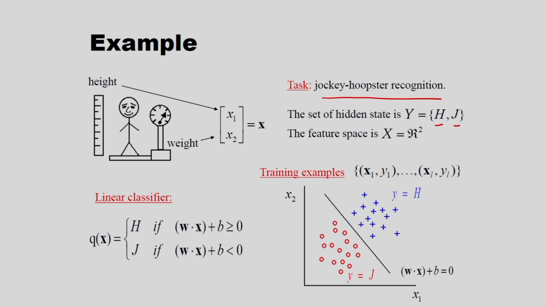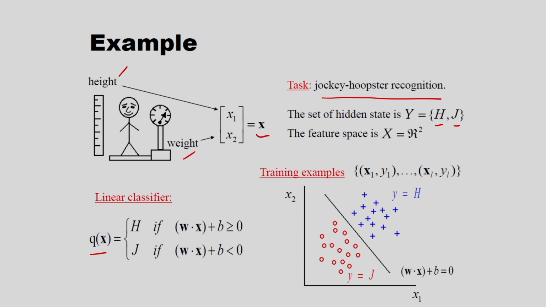In this case I am considering two features, one is the height, another one is the weight. So, x is the feature vector and x1 is the height and x2 is the weight. I am measuring by using the sensor. So, the feature vector has two components, one is x1, another one is x2, that is these are elements of the feature vector.